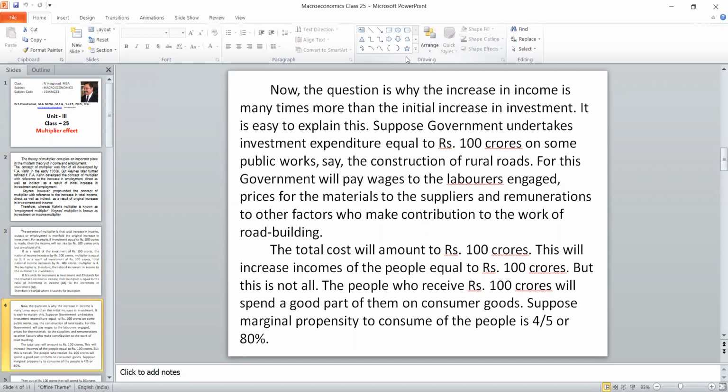Why? Because it may be invested in public works, construction of roads, infrastructure development, all these things. More laborers will be employed and they will receive wages and they will spend on consumption. All these things will generate more income, not equal to 1, it is more than that. To calculate how much it has increased, we need the multiplier concept.